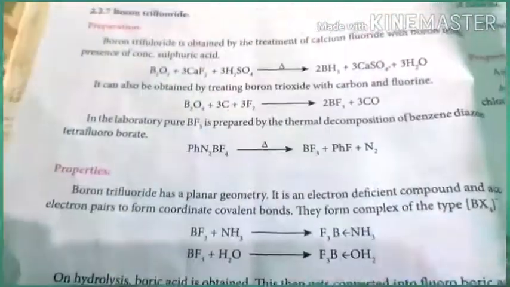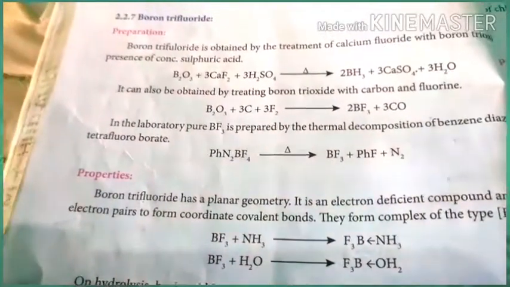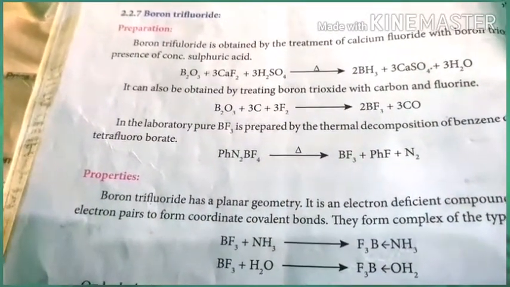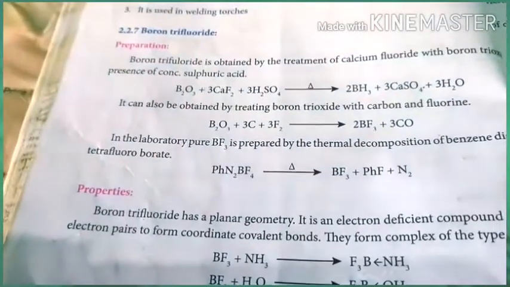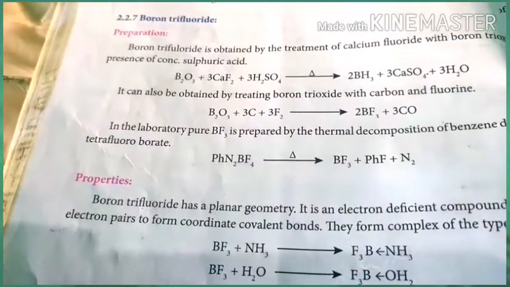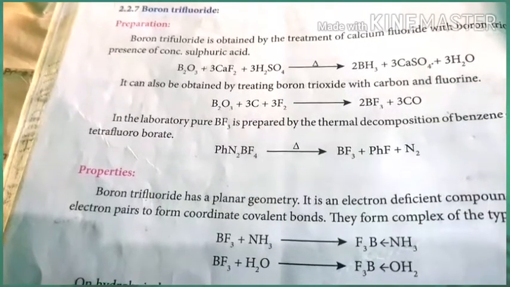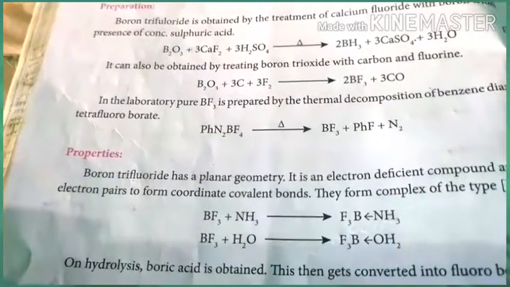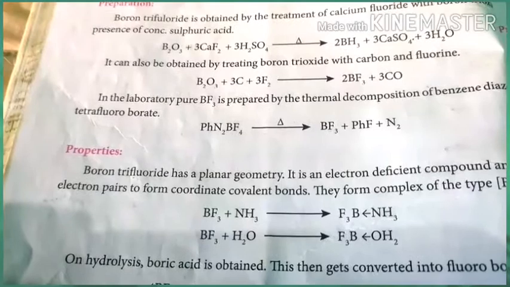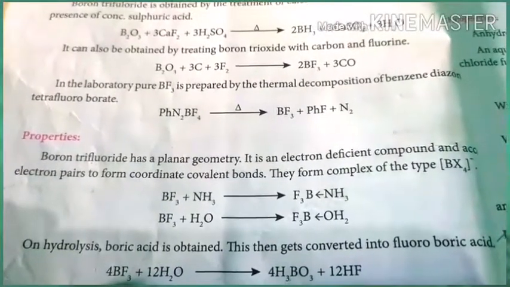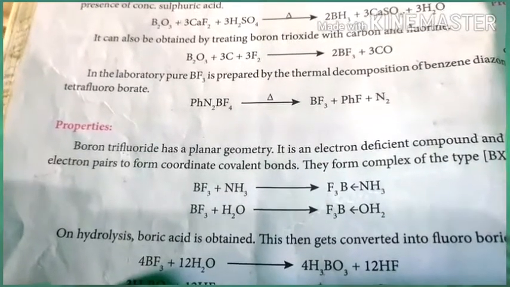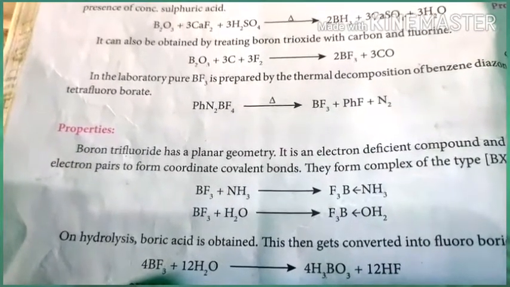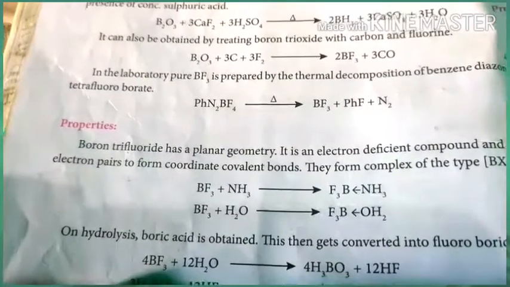Another important compound is boron trifluoride. Boron trifluoride is prepared from boric oxide reacting with calcium fluoride, which forms boron trifluoride BF3. In the laboratory, pure BF3 is prepared by the thermal decomposition of benzene diazonium tetrafluoroborate, PhN2BF4, which on heating gives boron trifluoride, fluorobenzene and nitrogen.